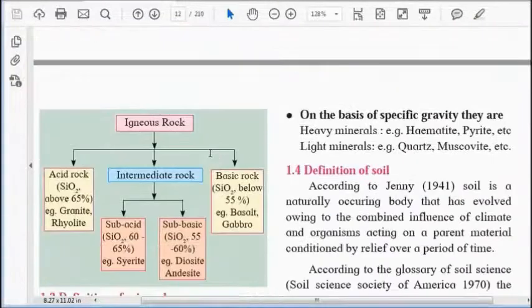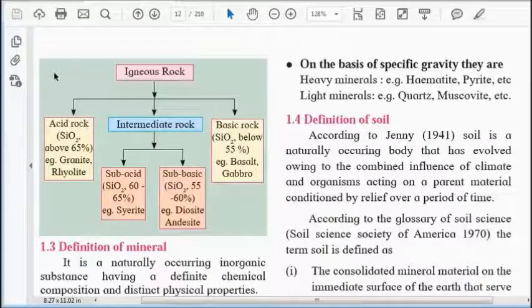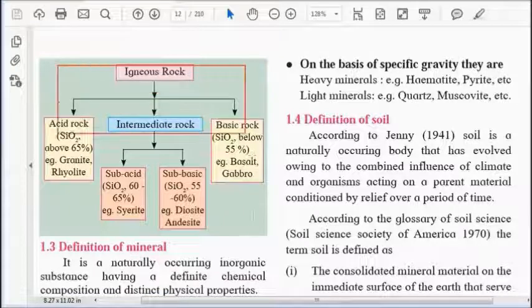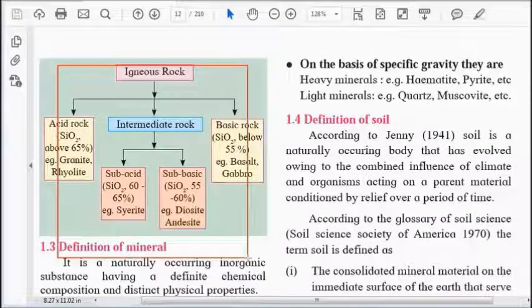Now let us see the classification of rocks on the basis of the chemicals present in them. This is the chemical composition, where silica is present on a large scale. We have just studied that igneous rock is a primary rock.